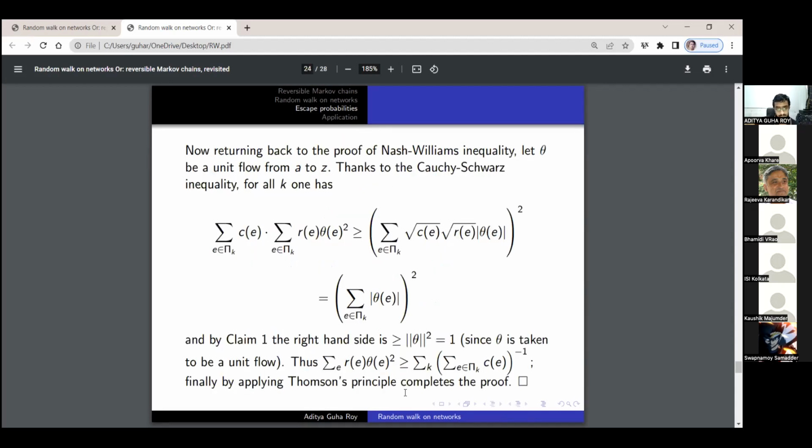Okay, so now returning to the proof of the Nash-Williams inequality, let theta be a unit flow from A to Z.